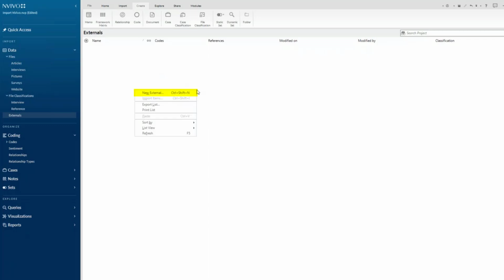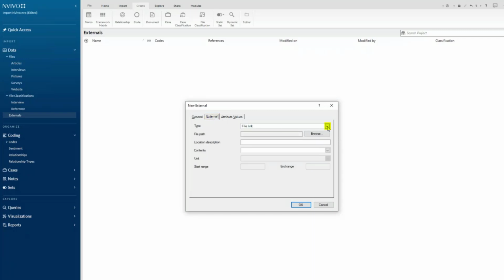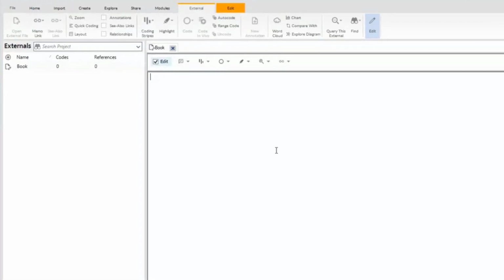So I'm going to right click and go to new external, and I'm going to call it name of the book, go to the external tab and say it's other and call it book, printed document, and it'll create this page for me. So then I can type notes on the book, and then I could code those notes in NVivo too.